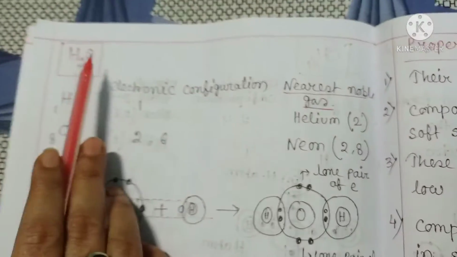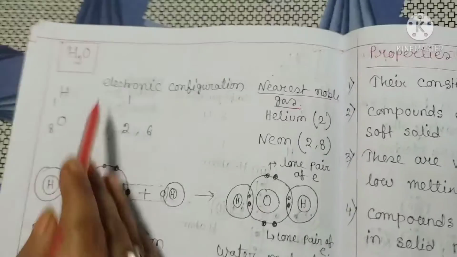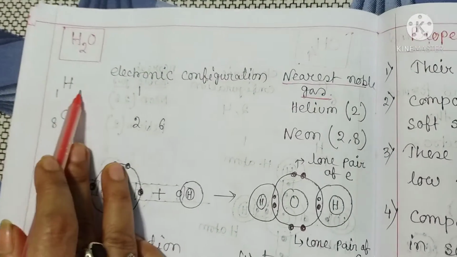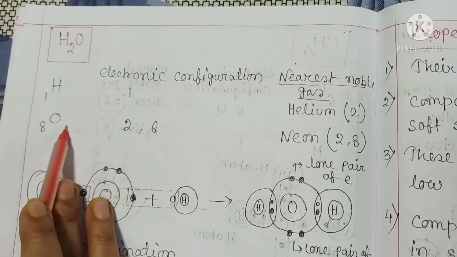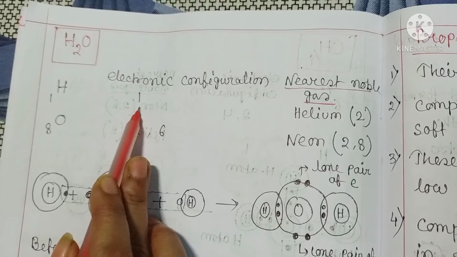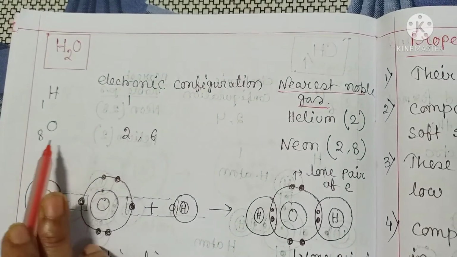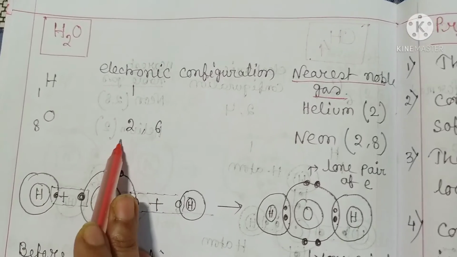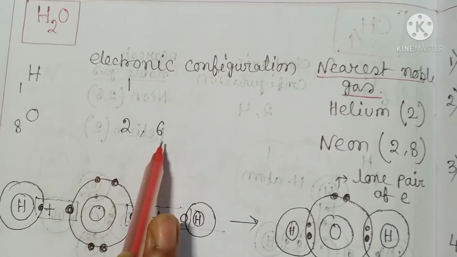Now in case of water, here also 2 different elements are present, hydrogen and oxygen. The atomic number of hydrogen is 1, so the electronic configuration is this, and the atomic number of oxygen is 8, so the electronic configuration is 2, 6.